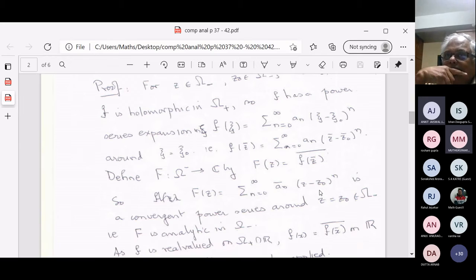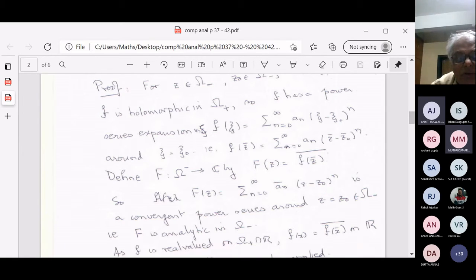F is holomorphic. Is G holomorphic? And the answer is